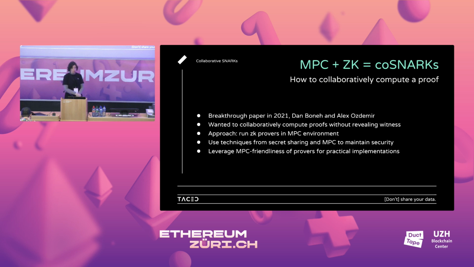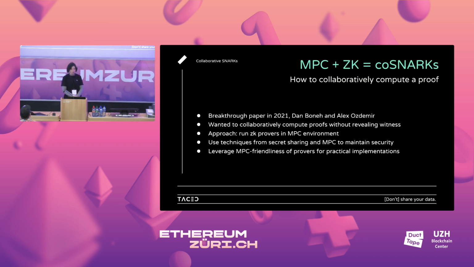And so this emerged in 2021 from Dan Boneh and his PhD student, Alex. They wanted to collaboratively compute proofs without revealing the witness. So I think at the time there were some different uses where, let's say, I am generating proofs on my phone. It's maybe limited in its power, like a small device. And then it becomes too much for my phone. I want to outsource this proof generation. How can I do this while still maintaining privacy?